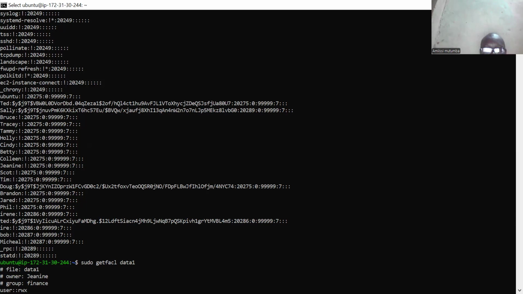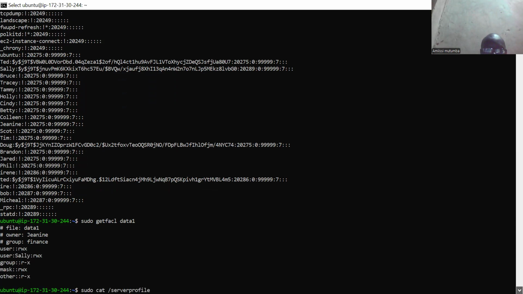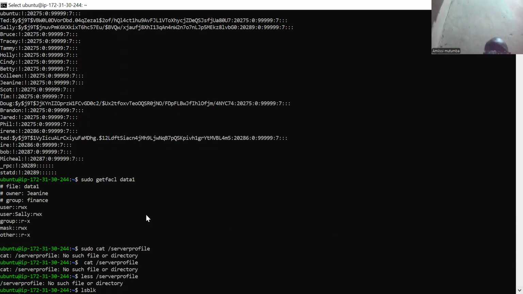Then another question is to prove whether Jenny and Finance own that file. When I come back here, I use sudo getfacl on file1, and when I run this command, I get my file1, and the owner here is Jenny, and the group is Finance.